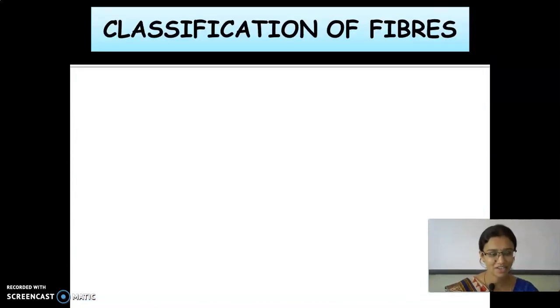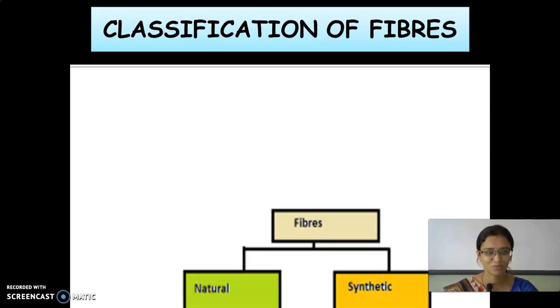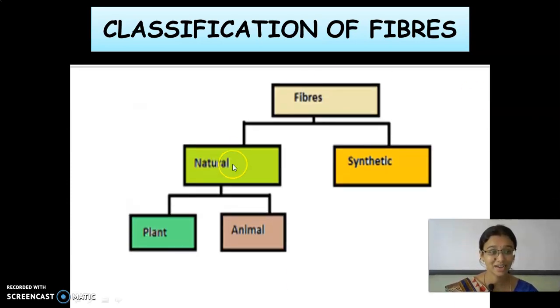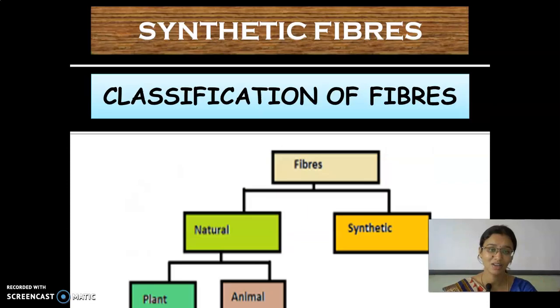So what is the classification of fibers? Tell me. Yes, very good. They are natural and synthetic fibers. Based on the source, the natural fibers are divided into two categories. How many categories? Two. They are plant source and animal source.